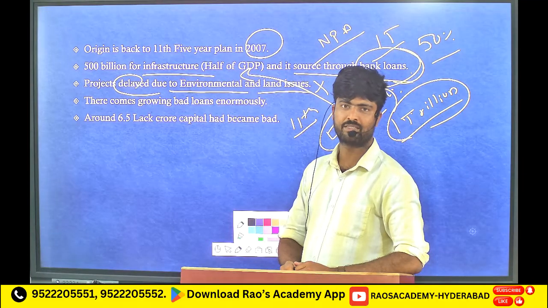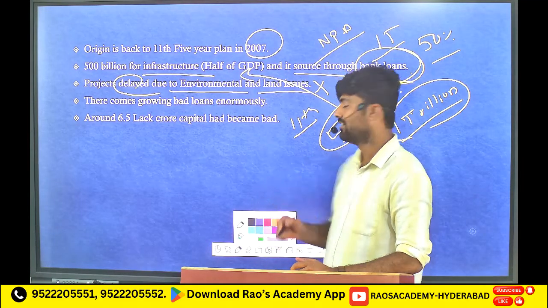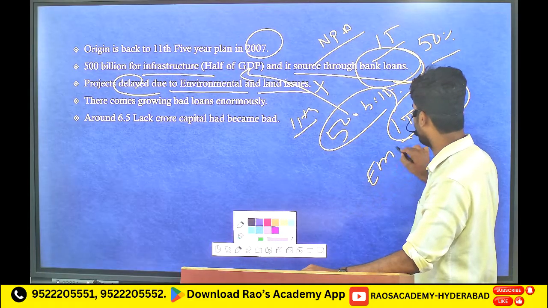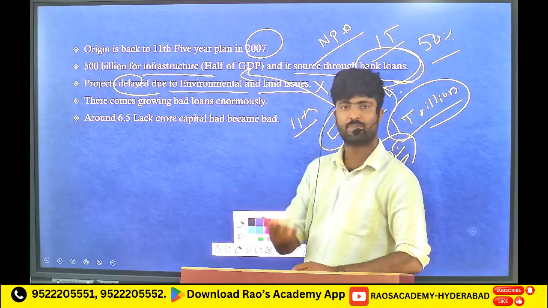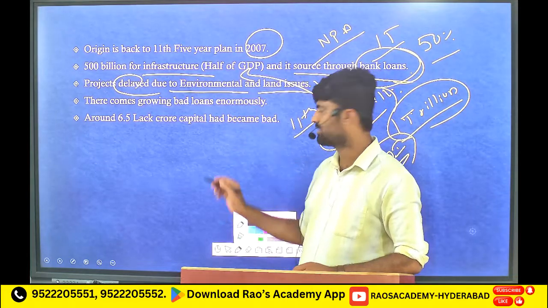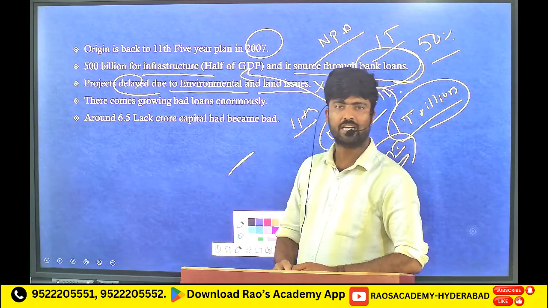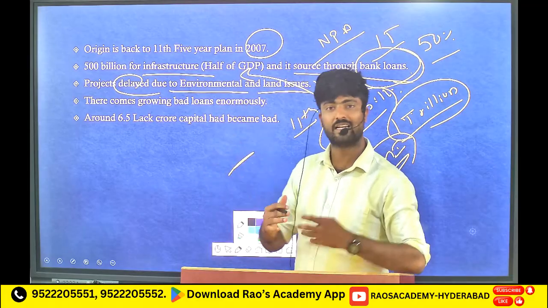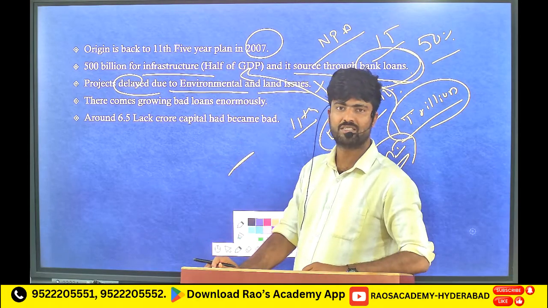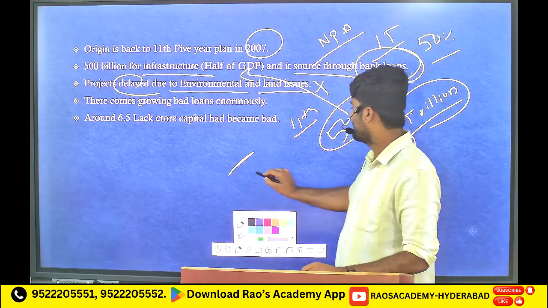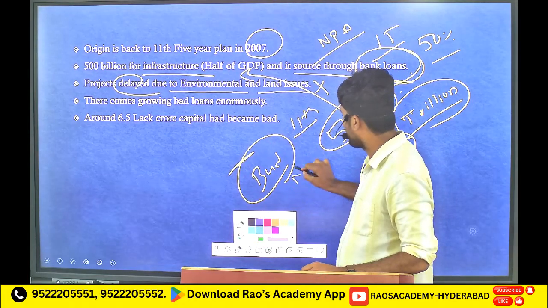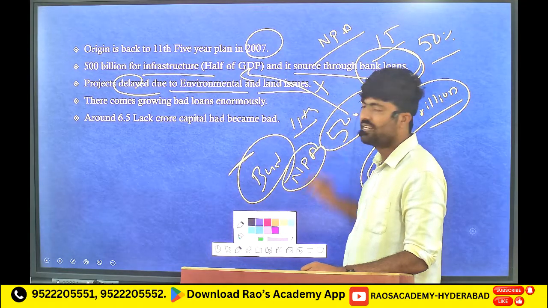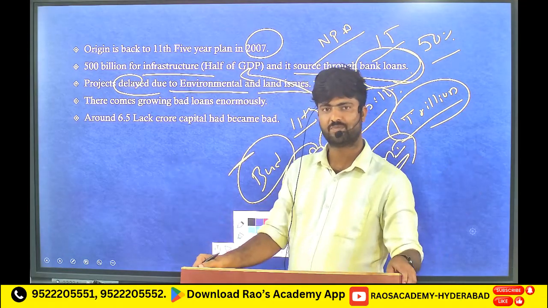Now the bank will ask for the EMI, meaning the bank will ask these individuals to pay the money back monthly, this much. But the projects had not really started. Because of this, these bad loans, which we also call non-performing assets, increased enormously.